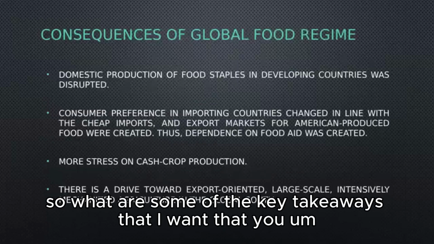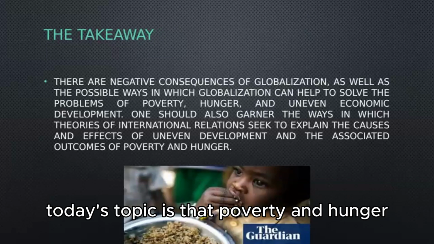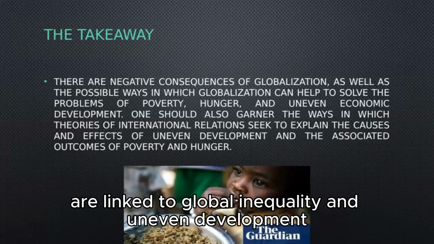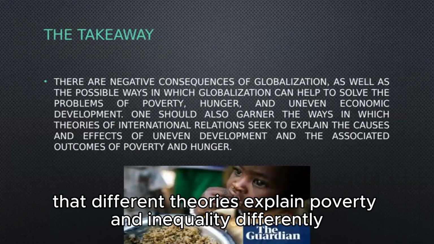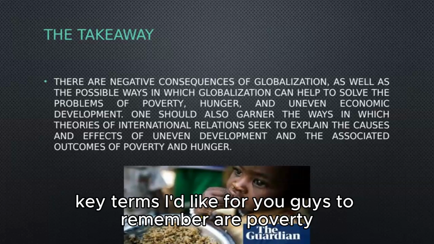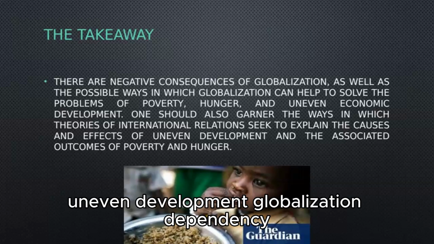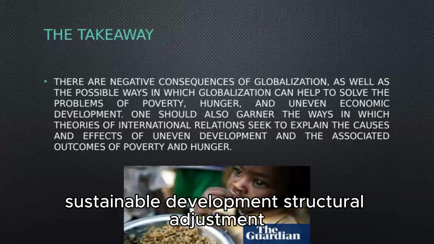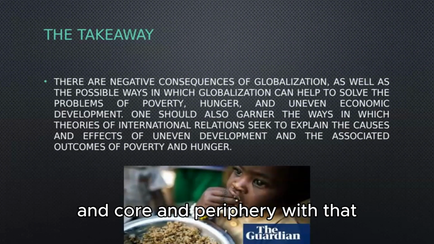So, what are some of the key takeaways that I want us to look at when we finish today's topic? One, that poverty and hunger are linked to global inequality and uneven development. Two, that globalization creates both opportunities and problems for development. And three, that different theories explain poverty and inequality differently. Key terms I'd like you to remember are poverty, hunger, food security, uneven development, globalization, dependency, sustainable development, structural adjustment, humanitarian aid, Sustainable Development Goals, and core and periphery.